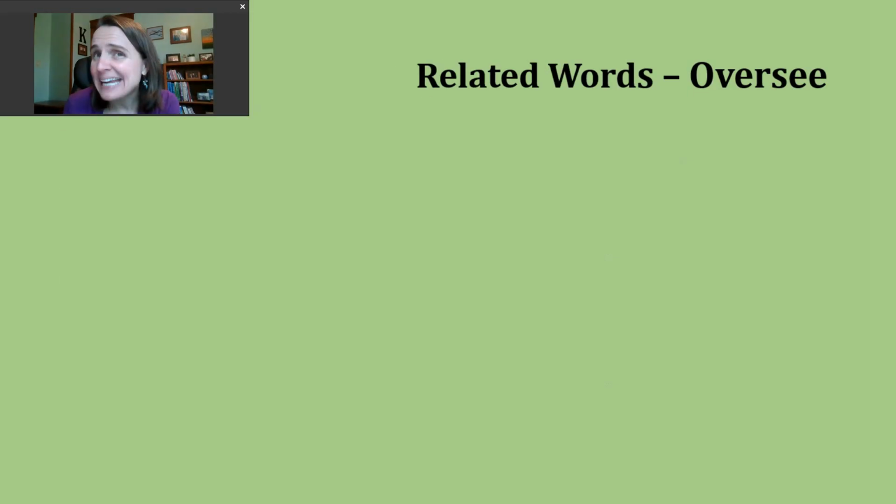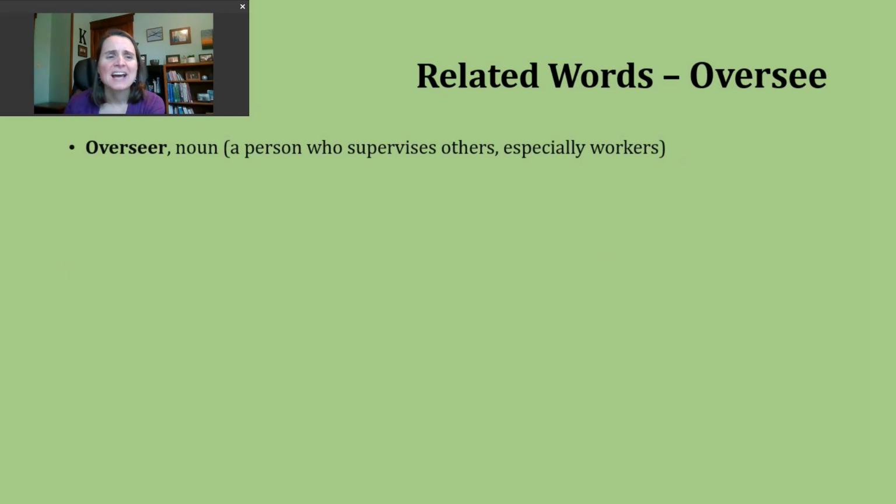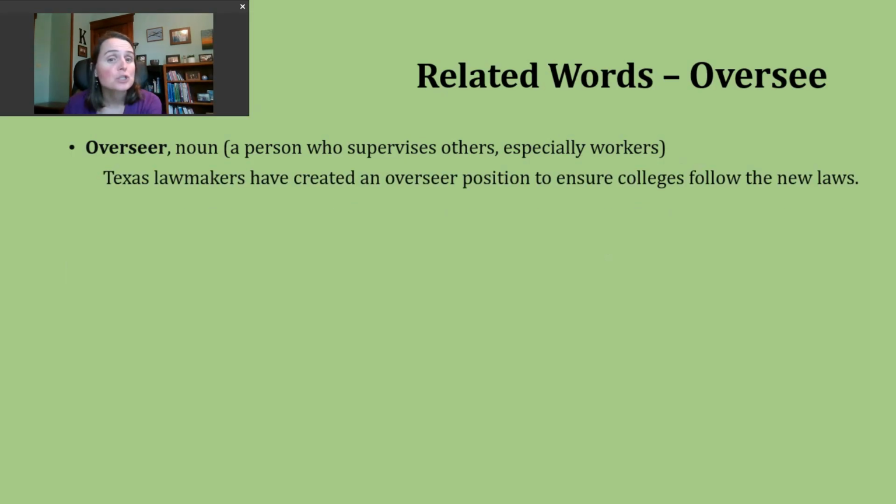Now, let's spend a moment. I normally talk about related words, but I really just have one related word that I thought you might encounter, and that is the noun overseer. This is a person who supervises others, especially workers. An example of this in a sentence might be, Texas lawmakers have created an overseer position to ensure colleges follow the new laws. So again, something pulled from recent headlines describing the job that someone will have to supervise, to ensure that some new rules and regulations are being followed.